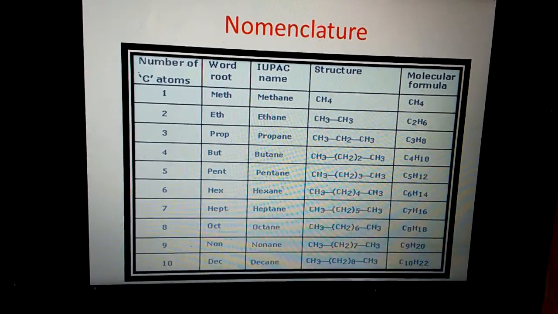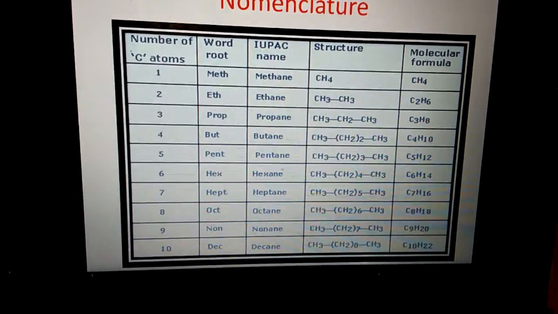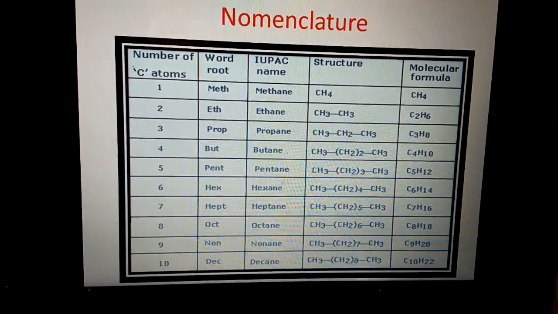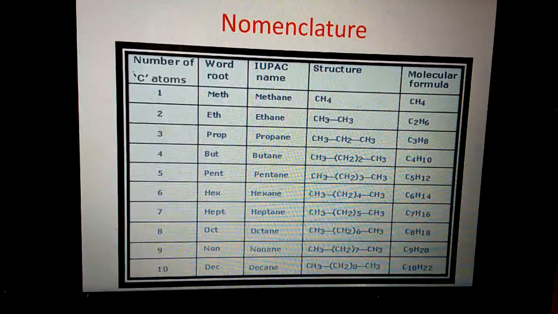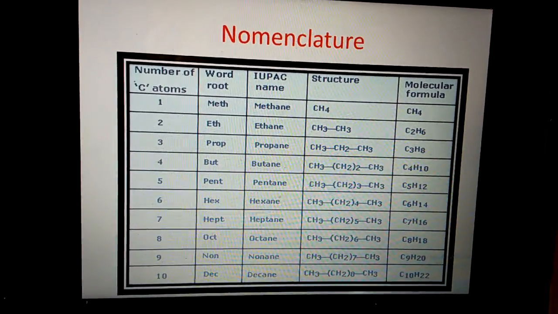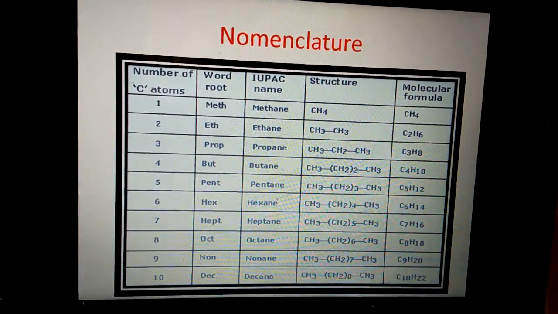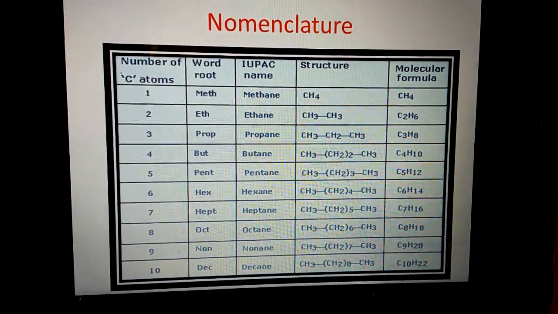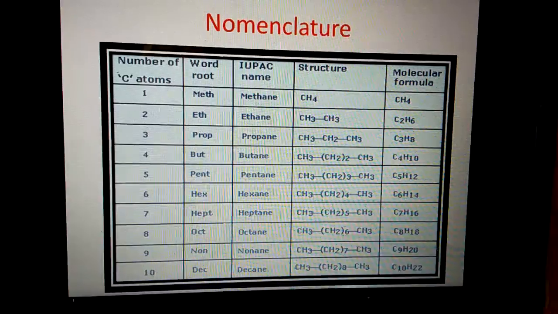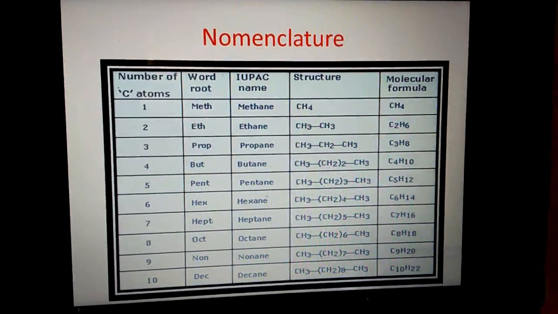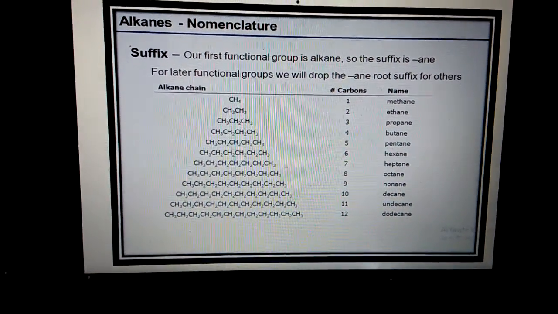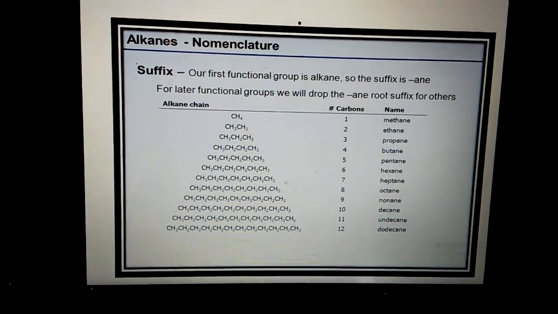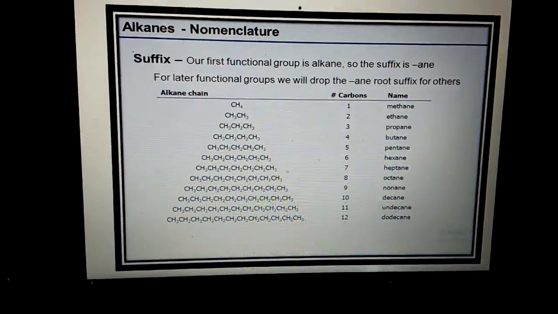Nomenclature of alkanes. First, the number of carbon atoms, then the word root, then the IUPAC name, then the structure and the molecular formula. For one carbon, the root is meth, then eth, prop, but, pent, hex, hept, oct, non, and dec, and it goes on. Likewise, the IUPAC names are methane, ethane, propane, butane, pentane, hexane, heptane, octane, nonane. This is also nomenclature: the suffix ends with -ane, alkane, so methane, ethane, propane, butane, and so on.